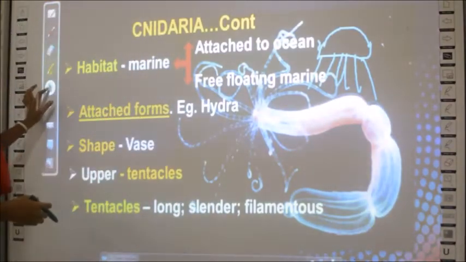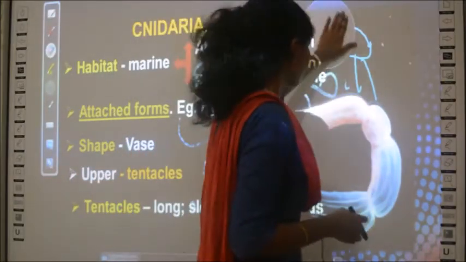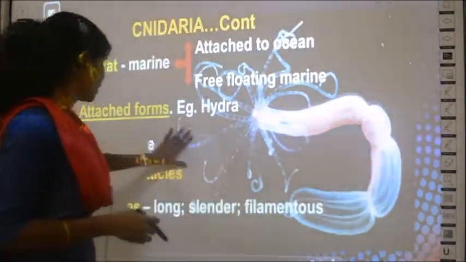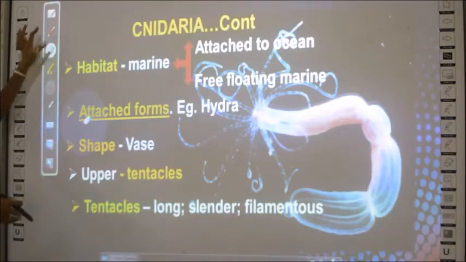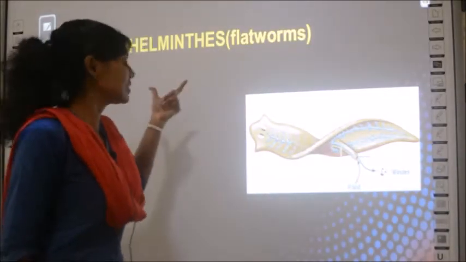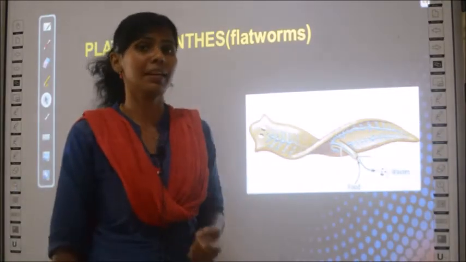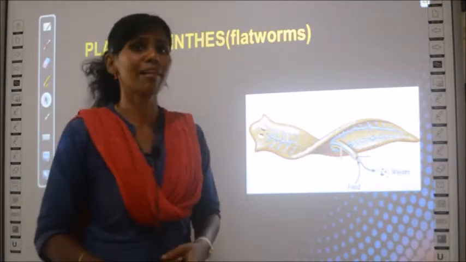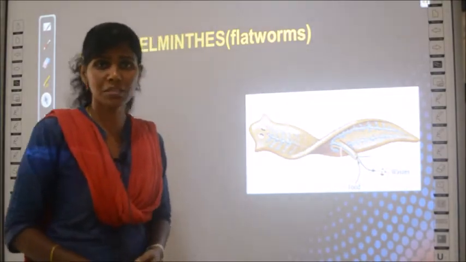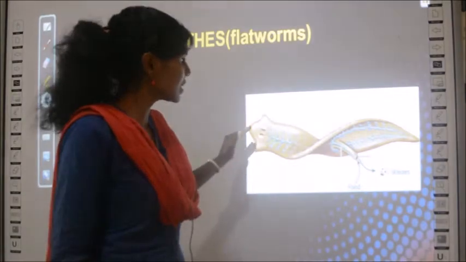So next we learn about Platyhelminthes. The next group of invertebrates is going to be Platyhelminthes. This word Platyhelminthes has a nickname, and that nickname is flatworm. Why is it called a flatworm? Because see, this is the Platyhelminthes and it is flat in nature.